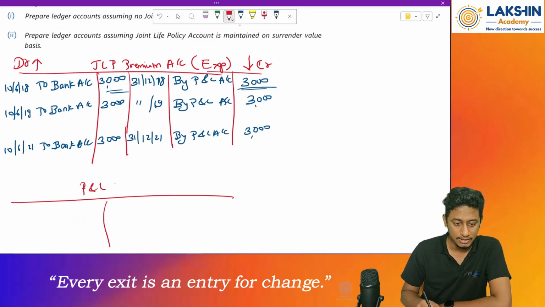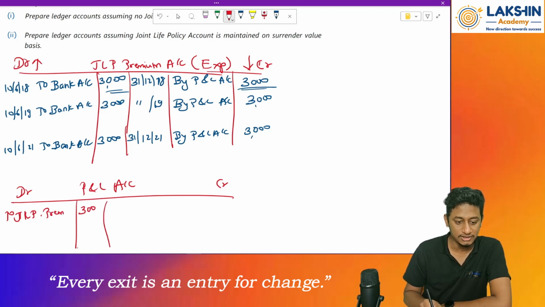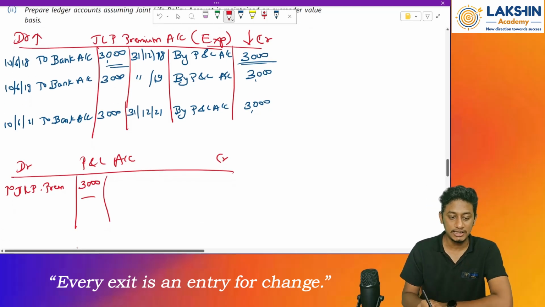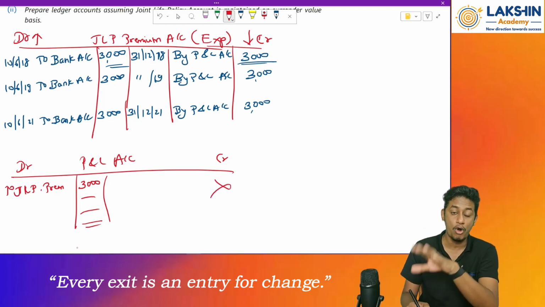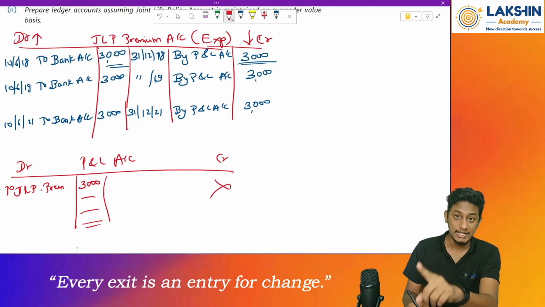This is my P&L account. At the year end, I will pass an entry. So since it is an expense, I will debit it: to joint life policy premium, rupees 3000. For each year, I will go on passing the same entry for all the 4 years. Clear? On the credit side, there are no entries. This is what you need to do when you are taking it as an expense.